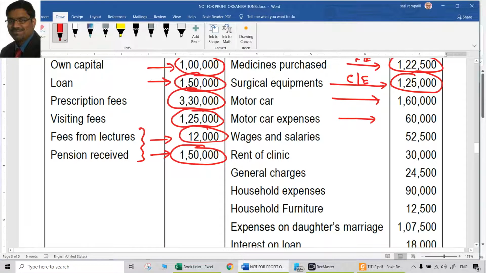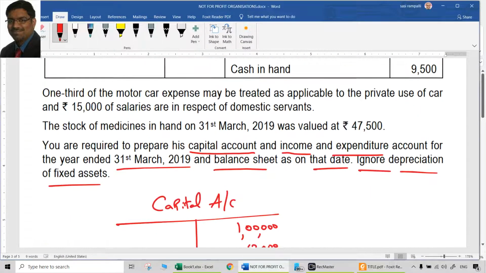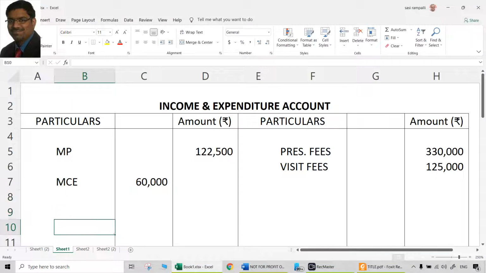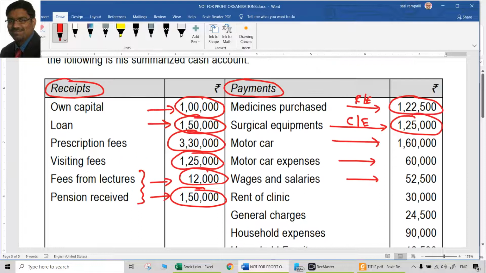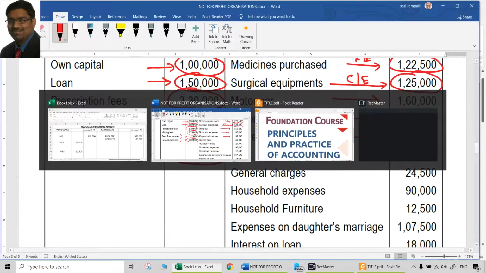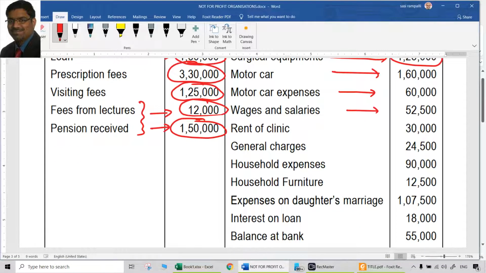Wages and salaries, 52,500. Wages also, is there any income or any adjustment? Yes, there is an adjustment. So keep that also in the inner column. Wages and salaries, how much is the amount? 52,500. Then rent of the clinic is 30,000.